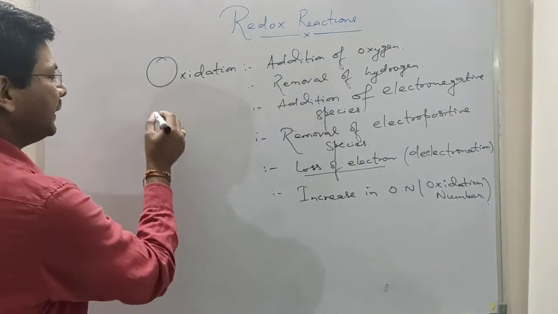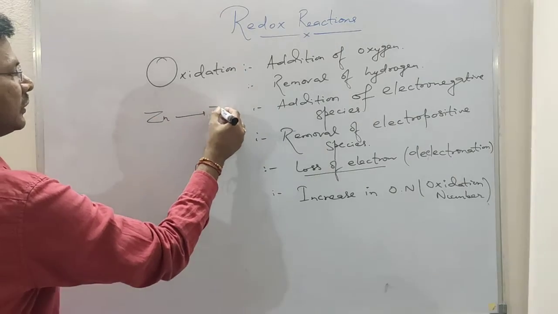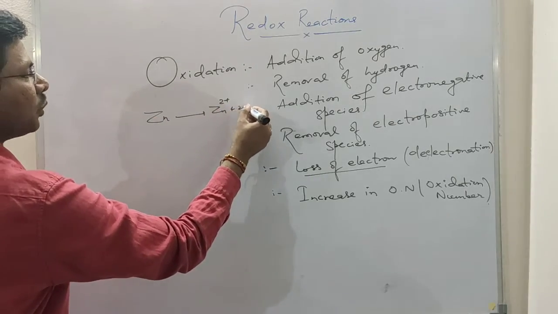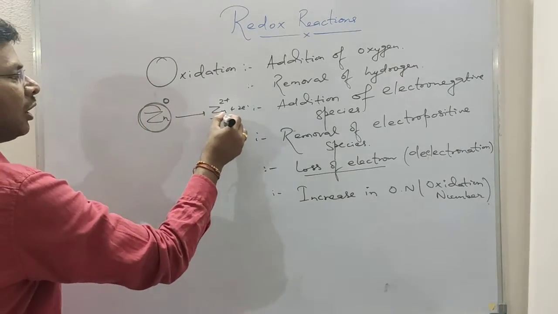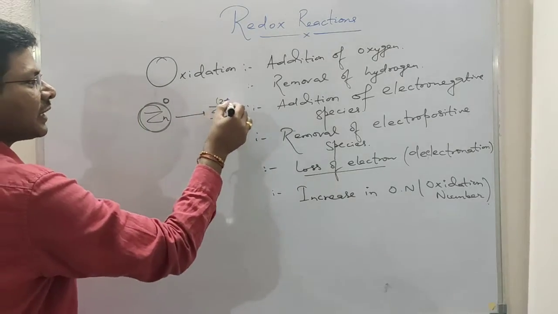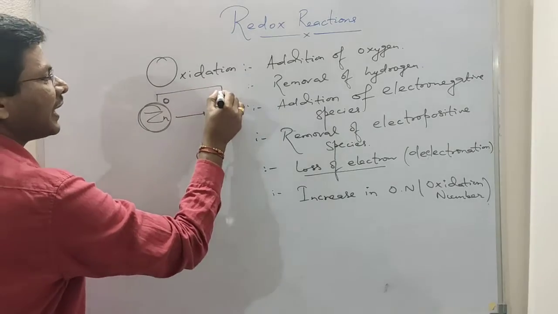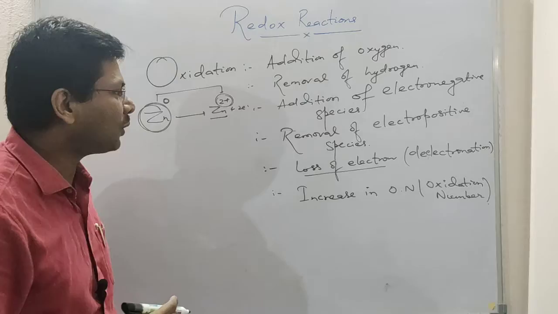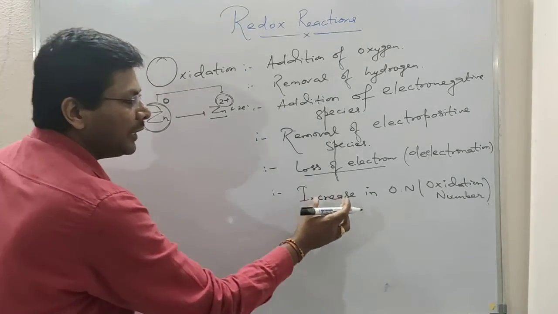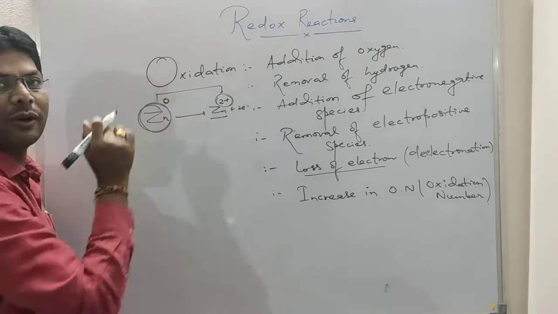So if we see zinc loses 2 electrons, in the atomic state the oxidation number of zinc is 0, but in the dipositive state the oxidation number is 2 plus. That means there has been an increase in the oxidation number of zinc. So increase in oxidation number is also called oxidation.